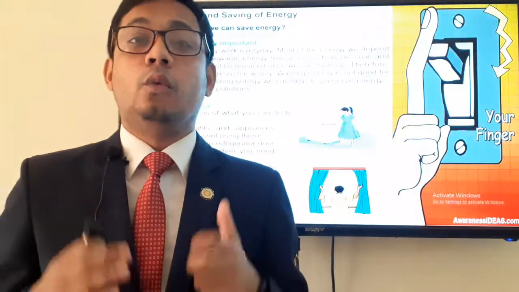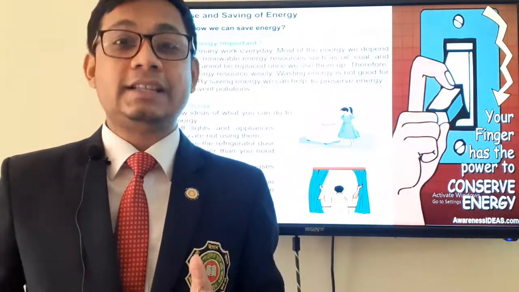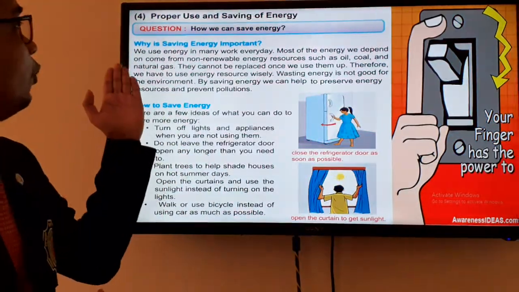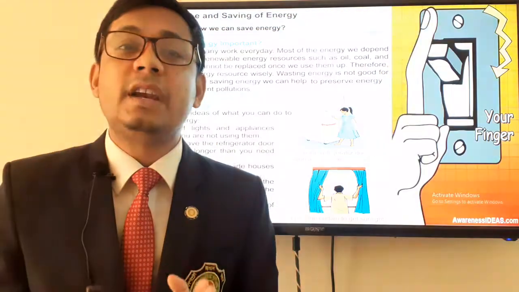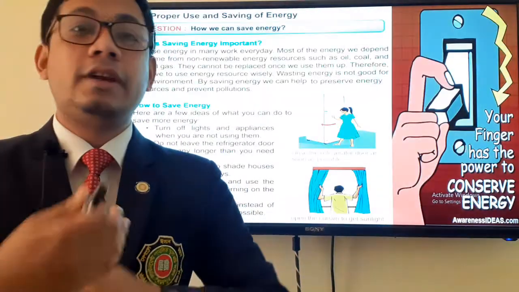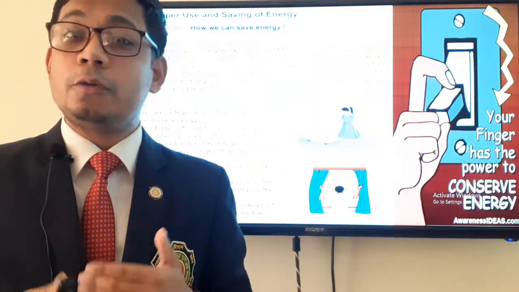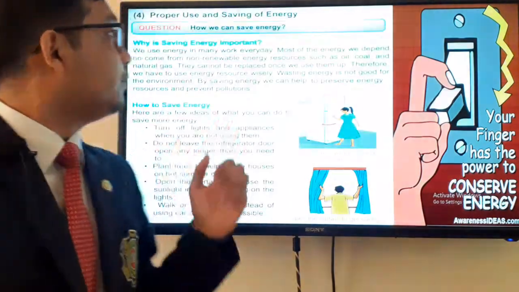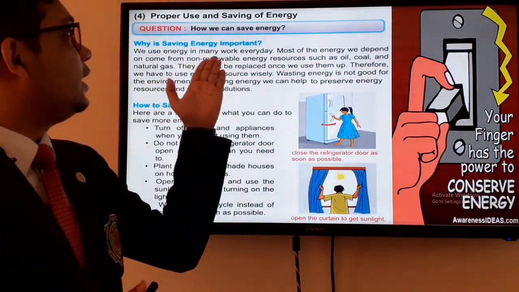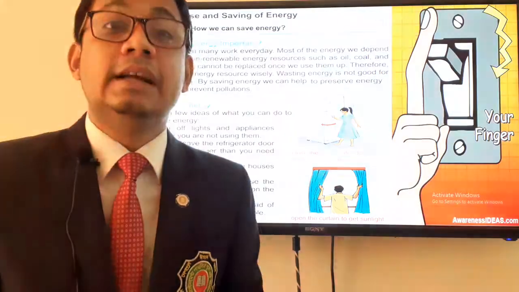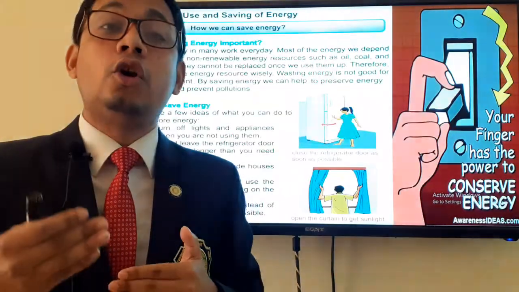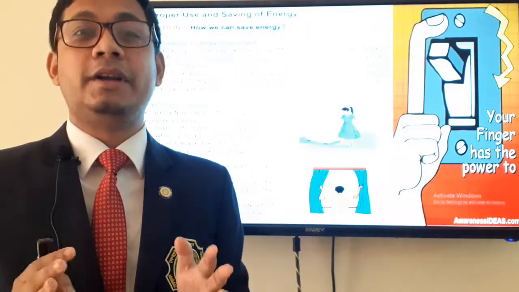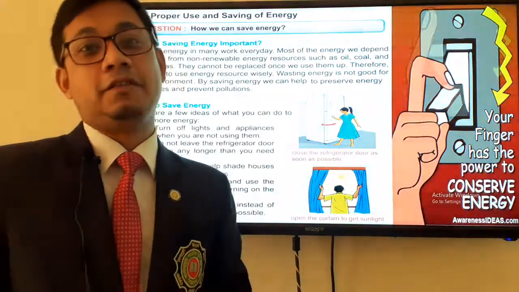So the things which we should do to protect our energy are known as conserving energy or preserving energy. So have a look, why is saving energy important? As I said, the non-renewable energies cannot be created again. So we have to use them wisely. Saving energy is important because if we do not use it wisely, one day it will be finished, and on that day we will be in trouble. So we have to use energies very, very wisely.